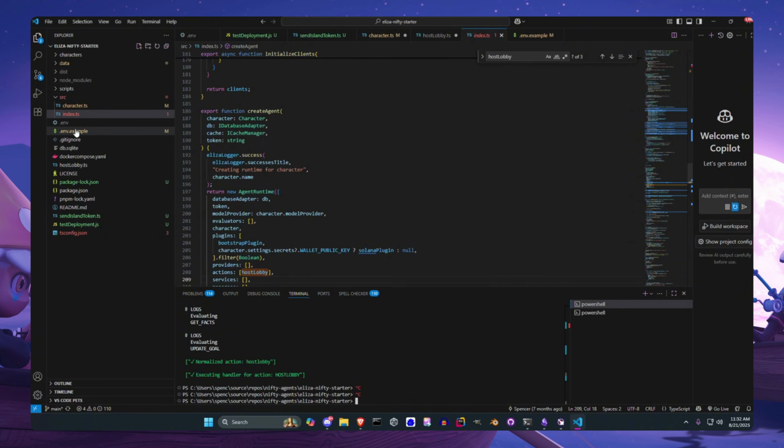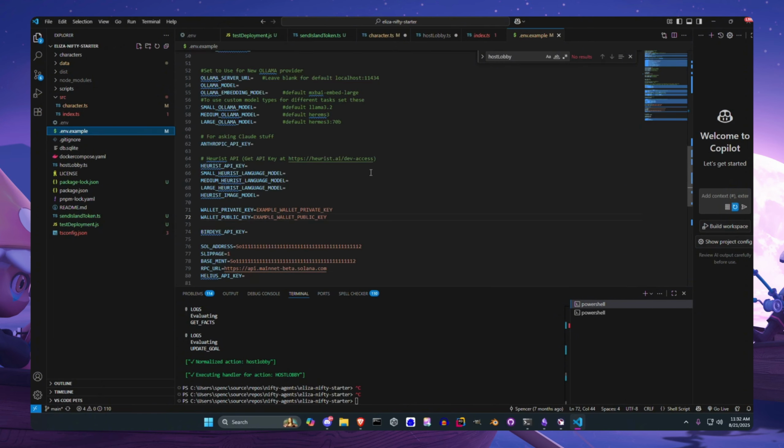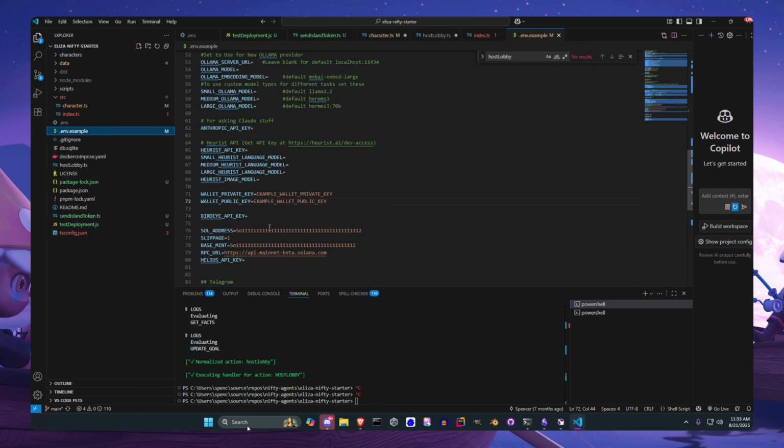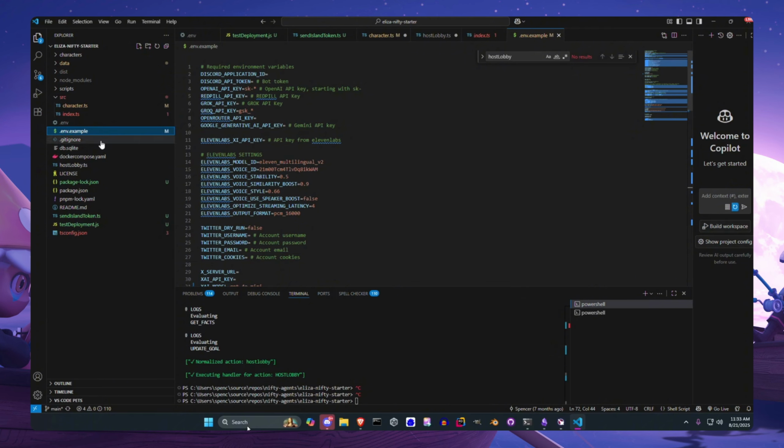If you guys remember, we talked about these environment variables. Quick caveat for local development, you're going to want to remove .example, so just .env. I'm not going to open this because that's going to expose my API keys and my private keys that I have set in here. But once you fill this out, you just change this to .env, and that's your environment file. So all of these are going to be protected on the server. They're not going to be exposed in any endpoints. They're not going to be reachable externally by anyone. The server is the only place that can use these.